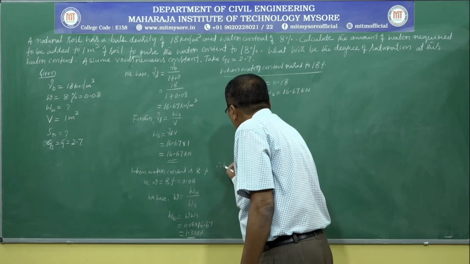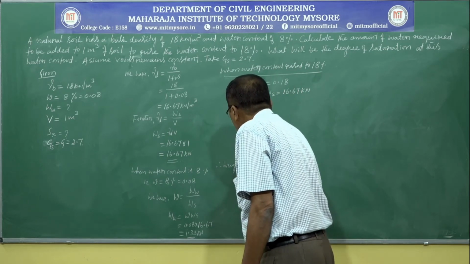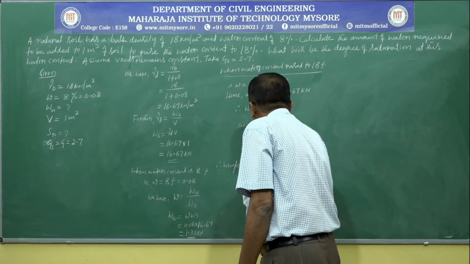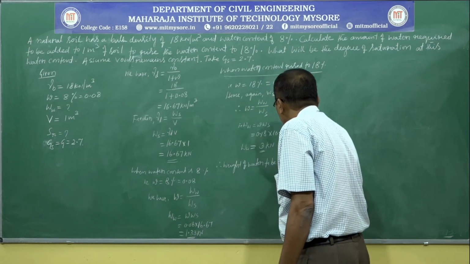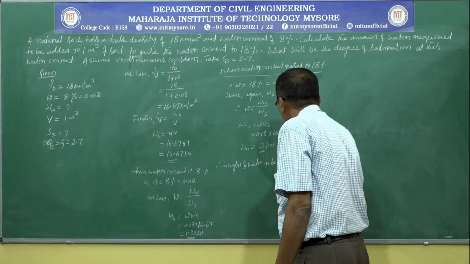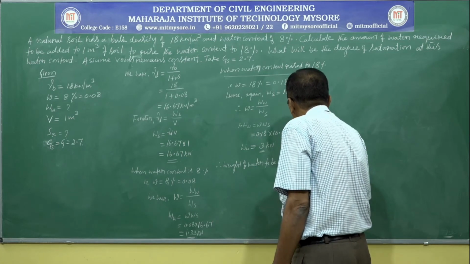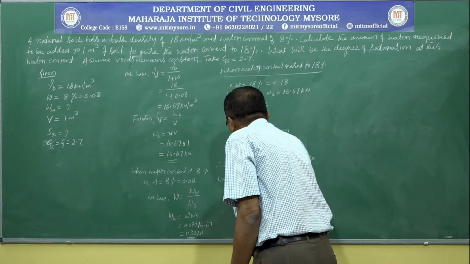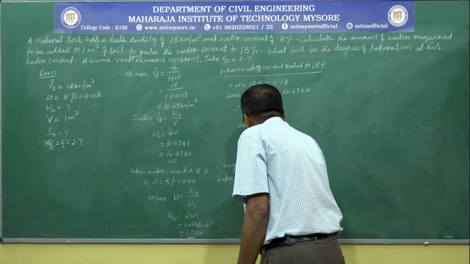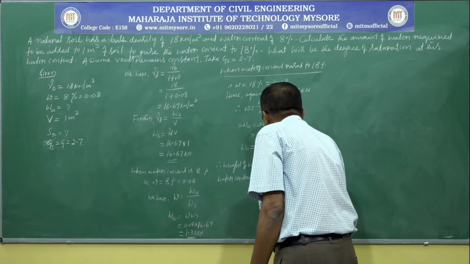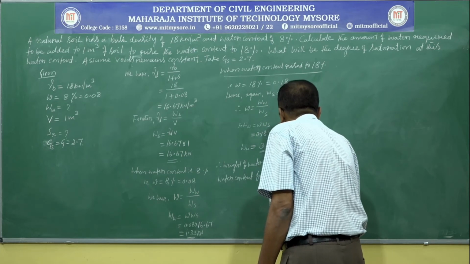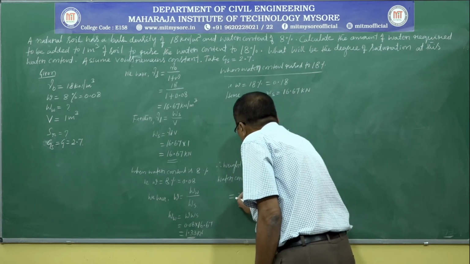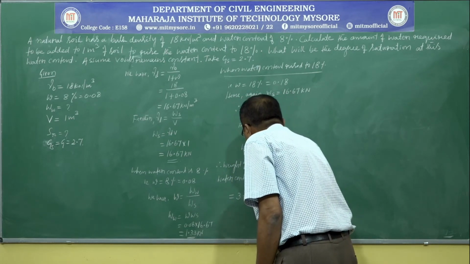Therefore, the weight of water to be added to raise water content from 8% to 18% is equal to 3 minus 1.33.